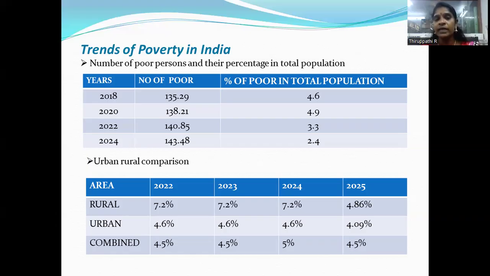The next table explains the rural and urban comparison of the percentage of poor population in our country. In 2022, the rural poor population is 7.2%, and in 2025 it is estimated at 4.86%. The urban poor population in 2022 is 4.6%, and in 2025 it is estimated at 4.09%. Combined, the rural and urban poor population in our country in 2025 is estimated at 4.5%.